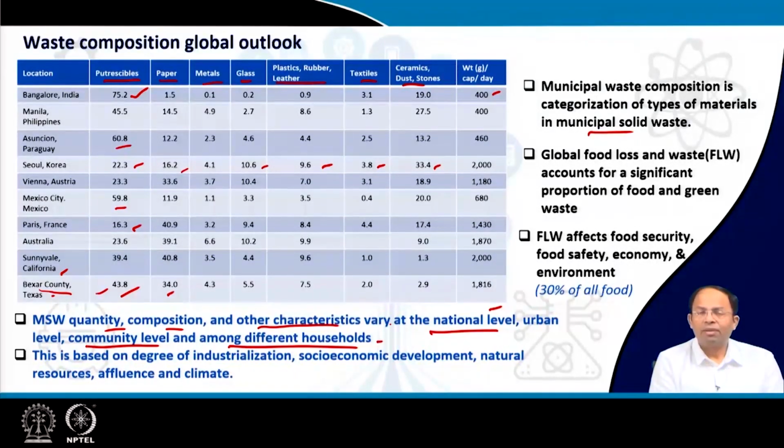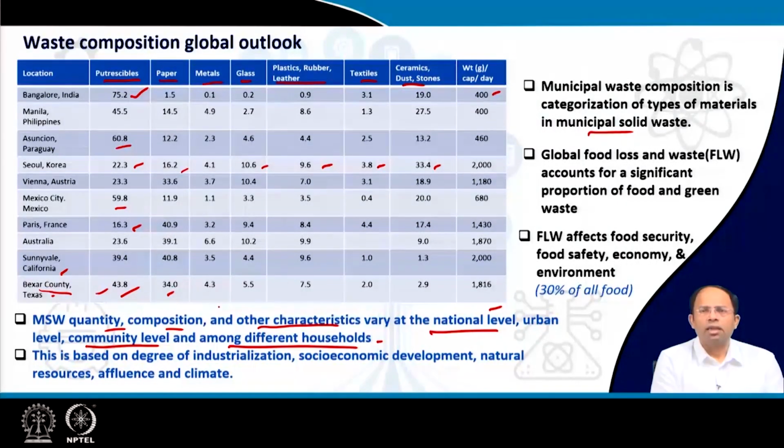So, that means we have to be very careful when we quantify the waste, and we have to determine who is generating what, which generator is generating what category of waste, what type of waste. Because if we don't do that, then when we project it for the future, we may be making very, very wrong estimates, right?